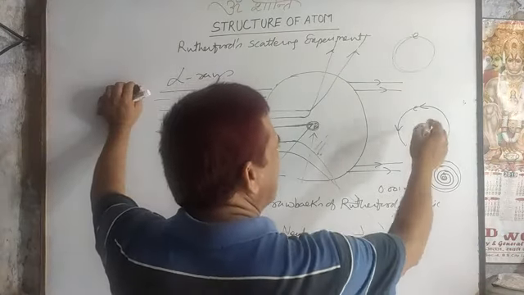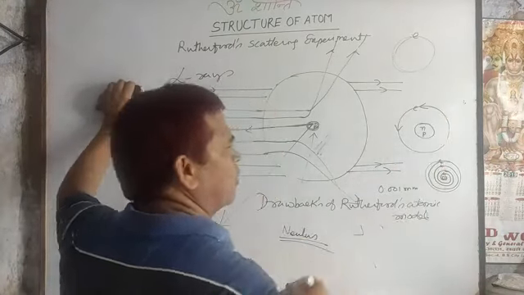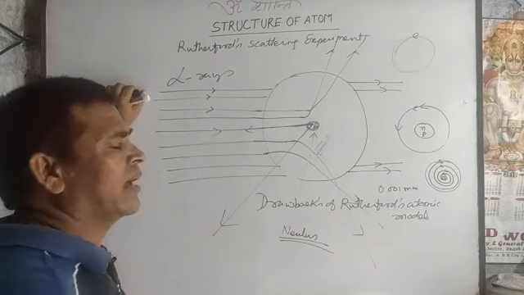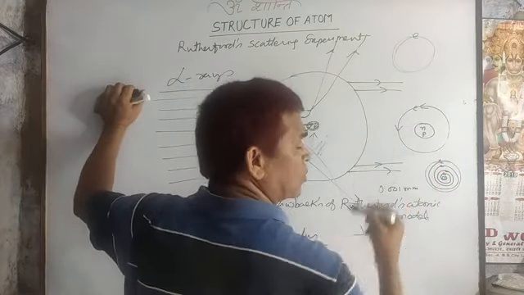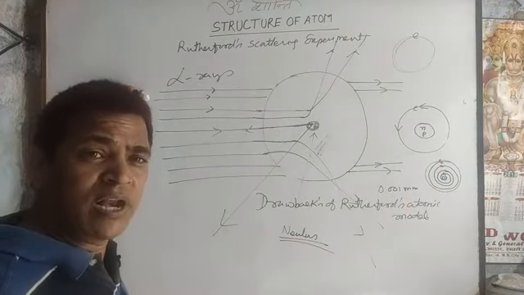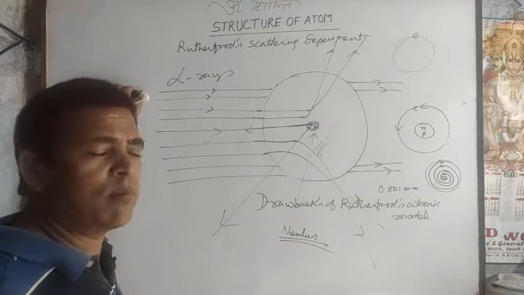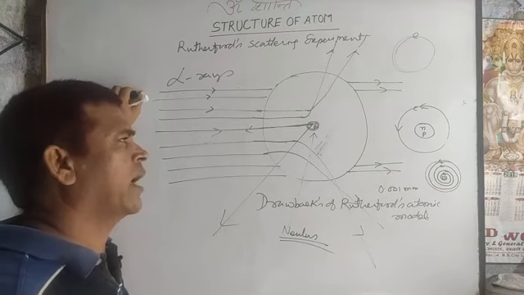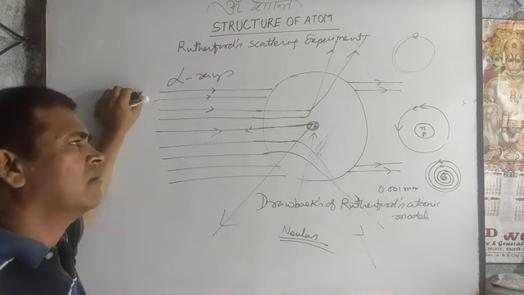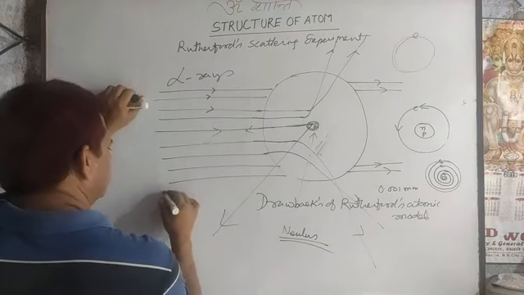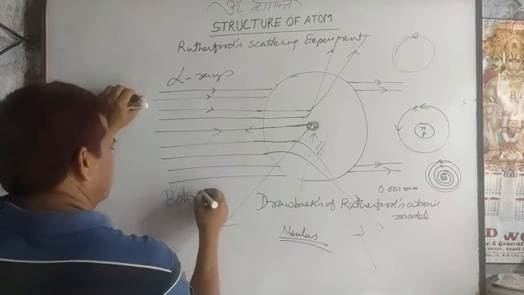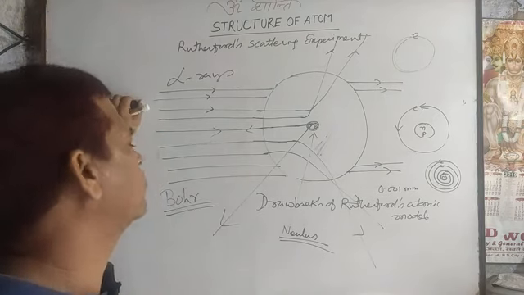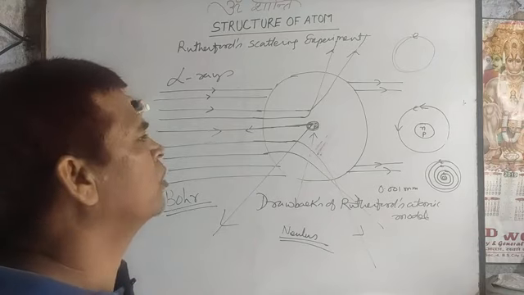Second point: he only stated that the electron moves in a circular path. How many electrons are moving in that circular path, and at what distance from the nucleus the electron revolves, is not clear and not explained. So it is another drawback of the Rutherford atomic model. Further, one scientist, Bohr, gave a modified atomic model, known as Bohr's atomic model.